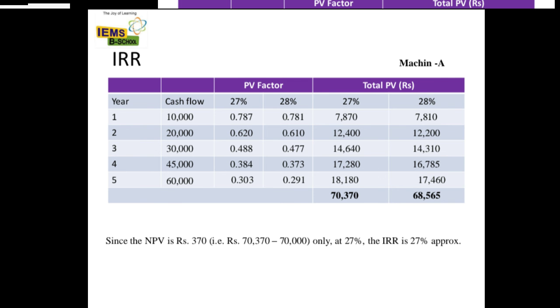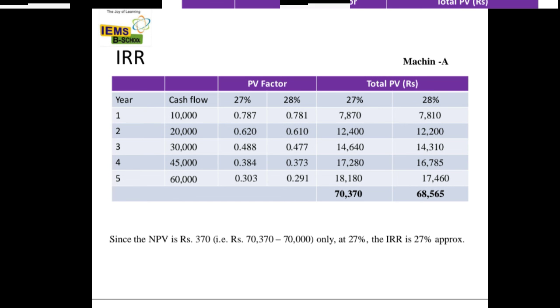For 28%, same: 1 divided by 1 plus r, so you will get 0.781, and the second year 0.610, third year 0.477, fourth year 0.373, fifth year 0.291.